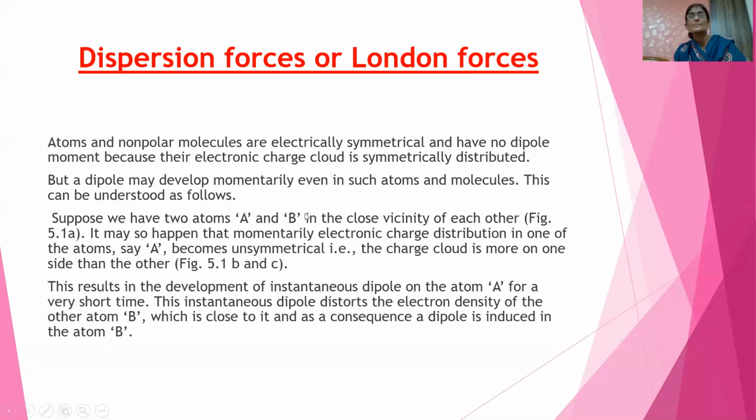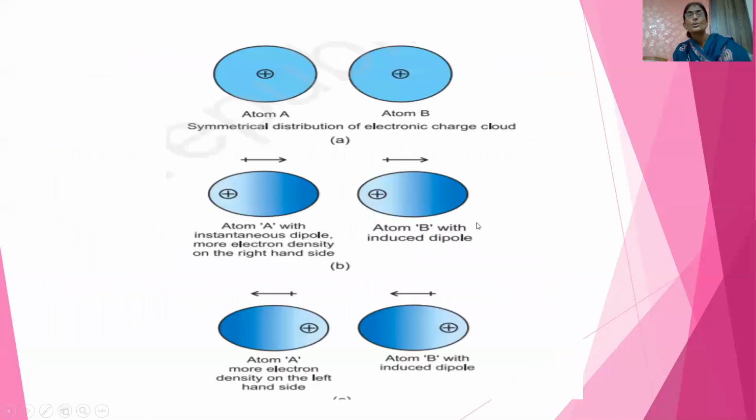Suppose we have two atoms A and B, in close vicinity to each other. I'll show you in a diagram. These are two atoms A and B, and they are close enough so that an attraction force can develop. Right now their electron cloud is symmetrically distributed because they are spherical in shape. Right now there is no attraction; both have symmetrically distributed electronic charge clouds.